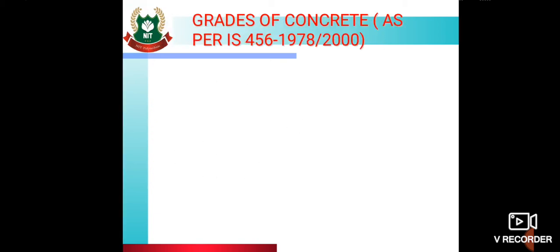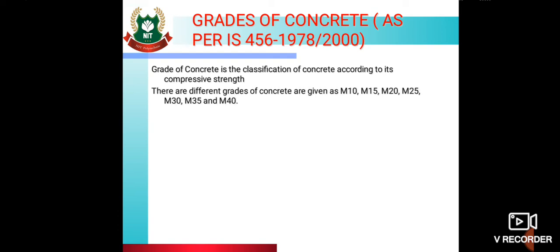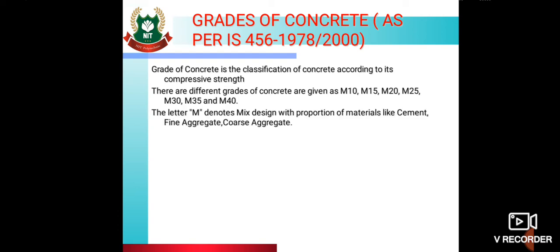So grades of concrete as per IS 456 2000. Grade of concrete is the classification of concrete according to its compressive strength. So there are different grades of concrete as given: M10, M15, M20, M25, M30, M35 and M40. So letter M denotes mix design with proportion of material like cement, fine aggregates, coarse aggregates.